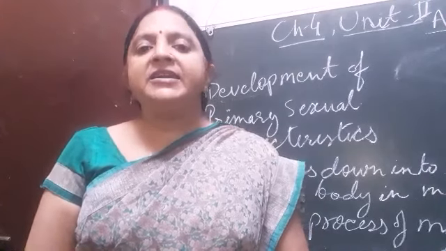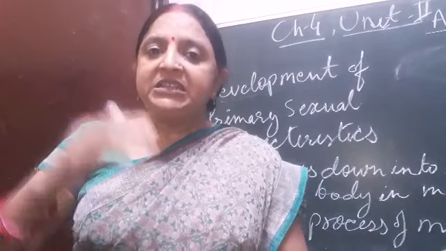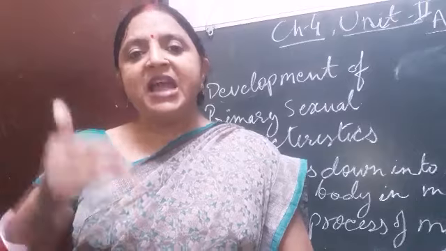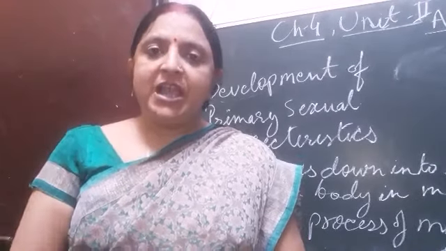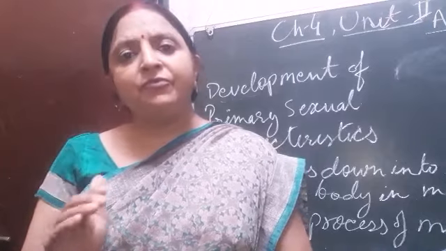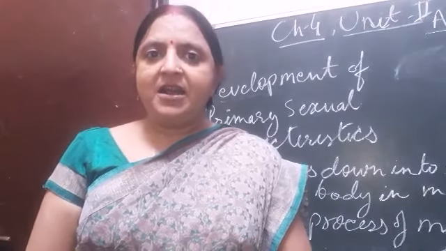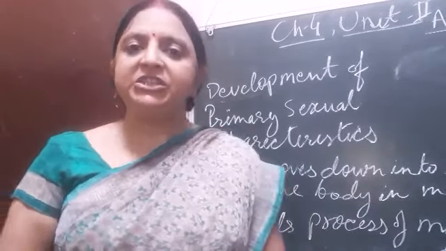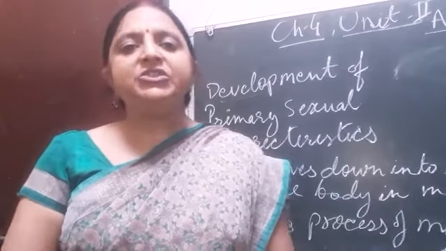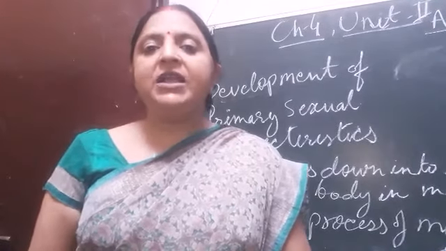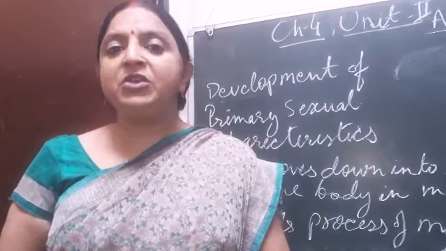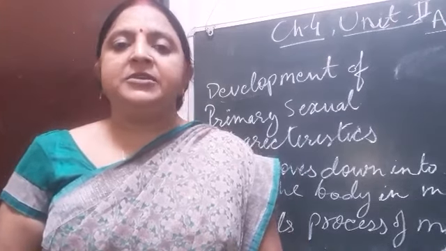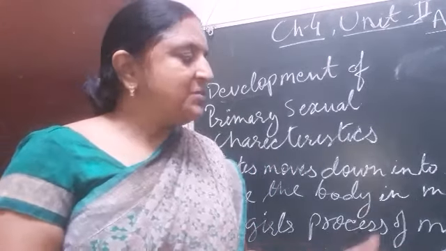And if the egg is not fertilized by the sperm, at 28 days, these linings of blood vessels and the egg come out, and this process takes 1 to 5 days in females at each interval of 28 to 30 days, and this is called menstruation. The starting of menstruation is called menarche, while the end of menstruation is called menopause. After menopause, females are not capable of pregnancy. This is all about menstruation.